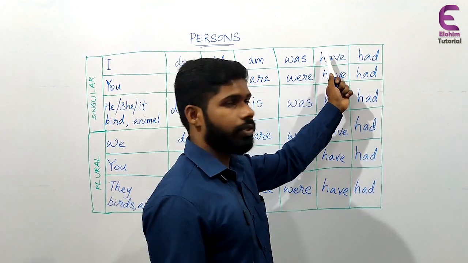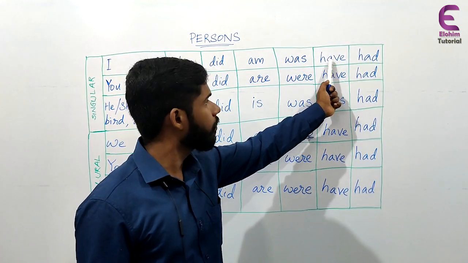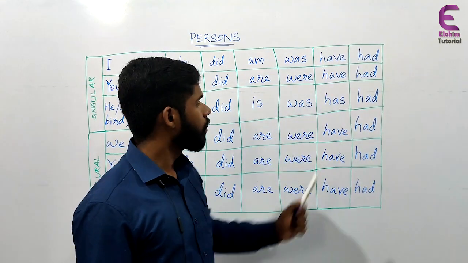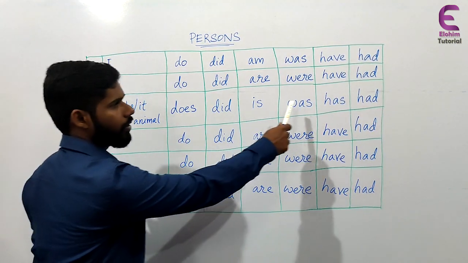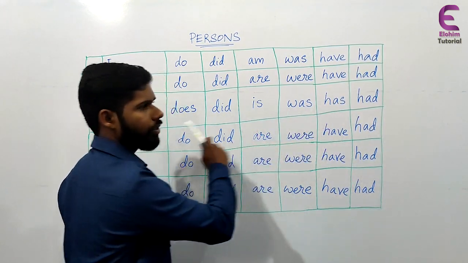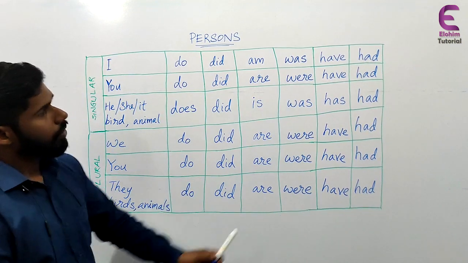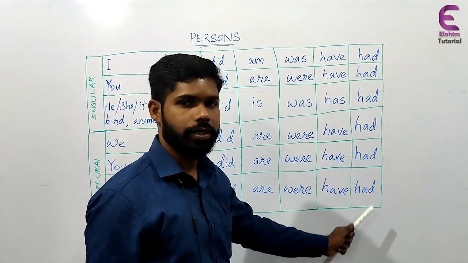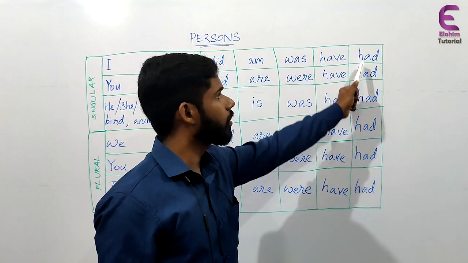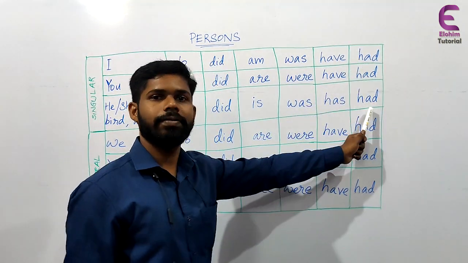With the first person singular, it will be I have, then you have. We have only one change in third person singular, that is he has, she has, it has. Then the past form of this will be the same with all three persons, both in singular and plural forms. It will be had. Okay.